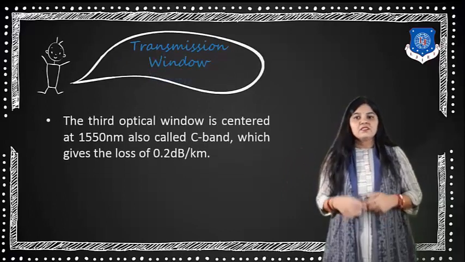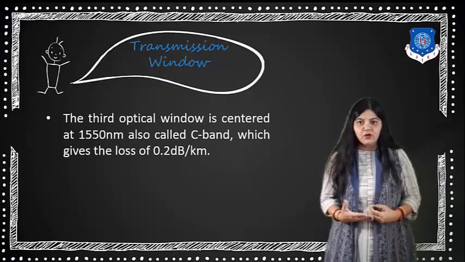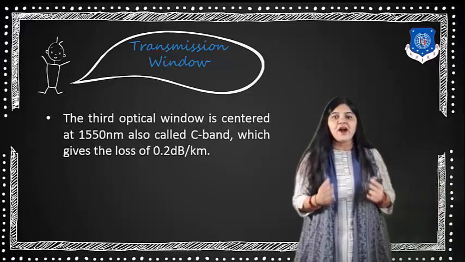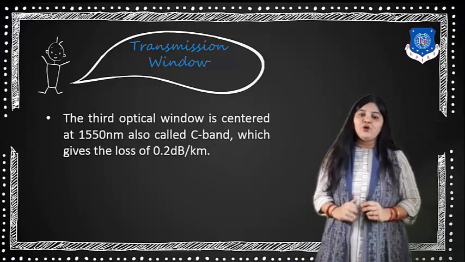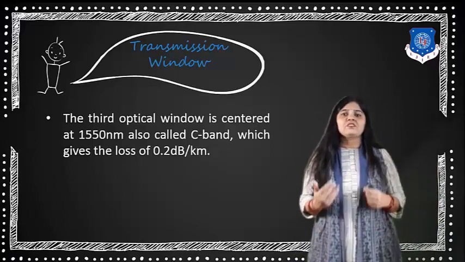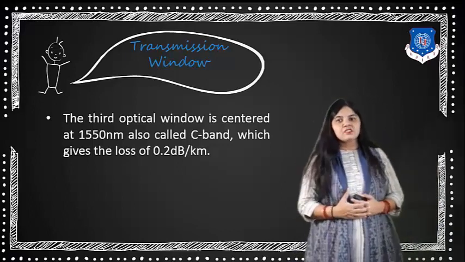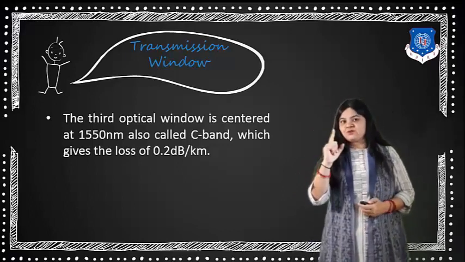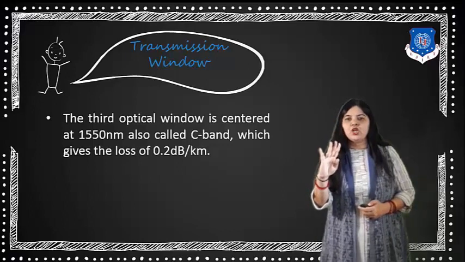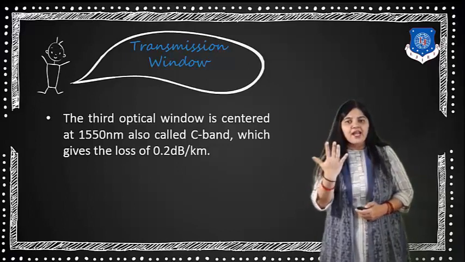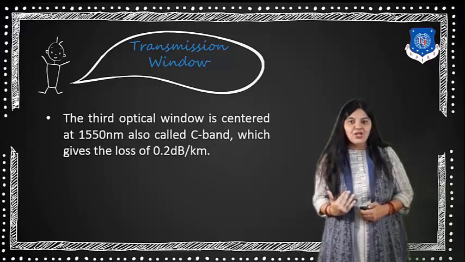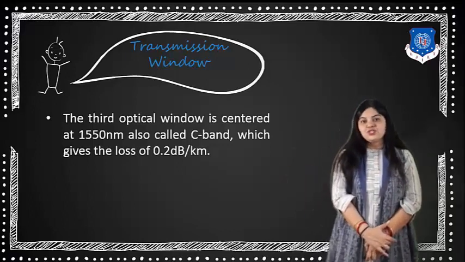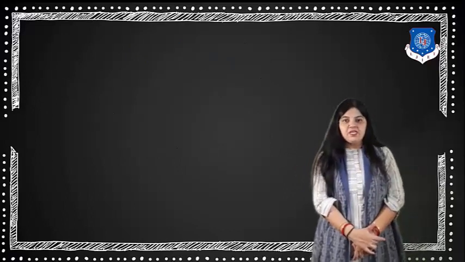The third optical window is centered at 1550 nanometer and is also called the C band, which gives a loss of 0.2 dB per kilometer. So first window 4 dB per kilometer, second window 0.5 dB per kilometer, and here the minimum attenuation, 0.2 dB per kilometer.